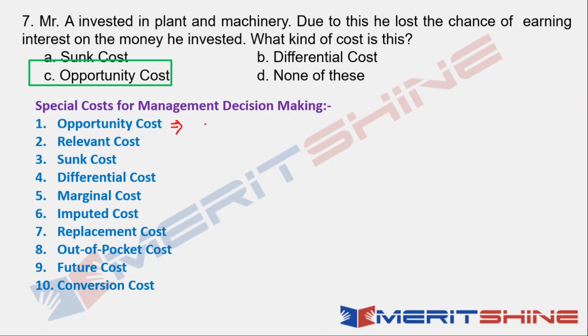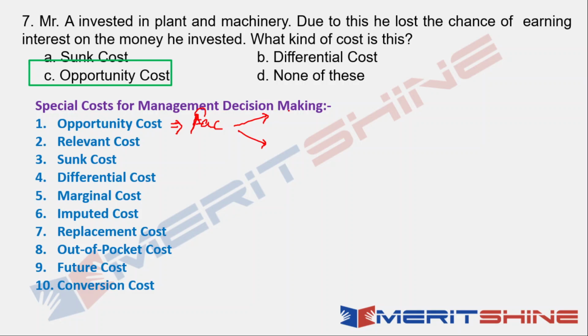Definition-wise, what is opportunity cost? It would be the value of alternatives which are foregone to adopt a particular alternative. Let me explain this to you. You have two alternatives in front of you. Let's say you have a factory, and you have two alternatives in front of you.